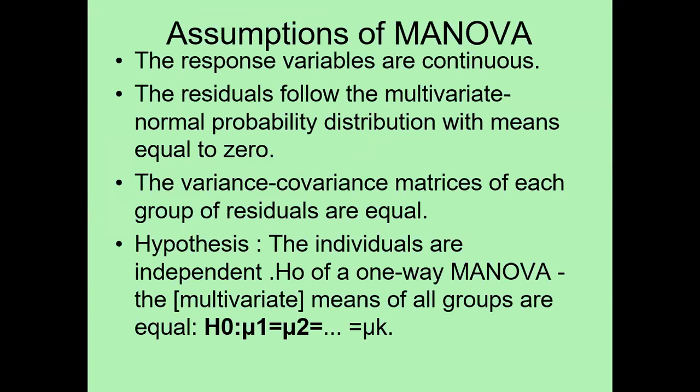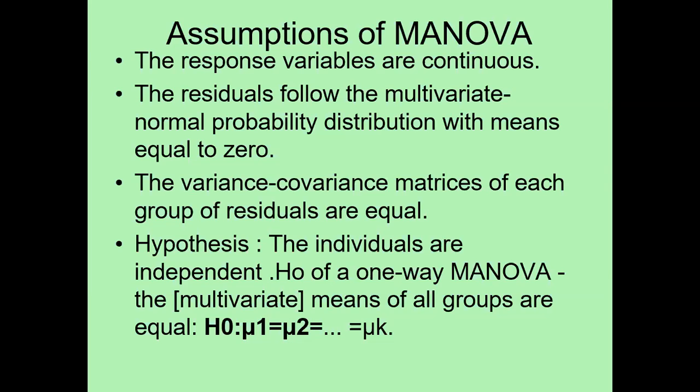Multivariate analysis is also based on the assumption that the response variables are continuous. The residuals follow a multivariate normal probability distribution with mean equal to 0. The variance covariance matrix of each of the group residuals is equal, and we test the hypothesis that the individuals are independent.